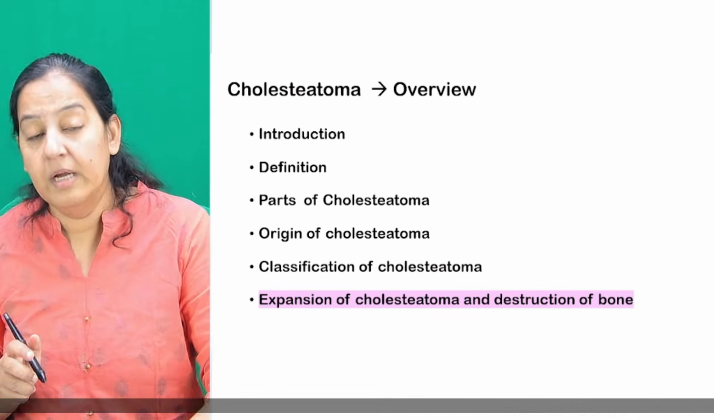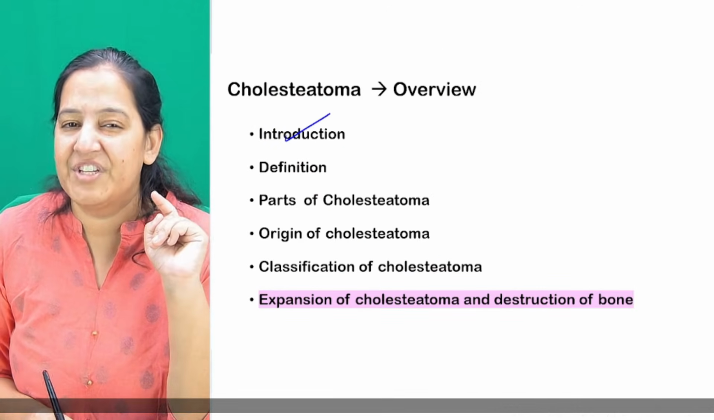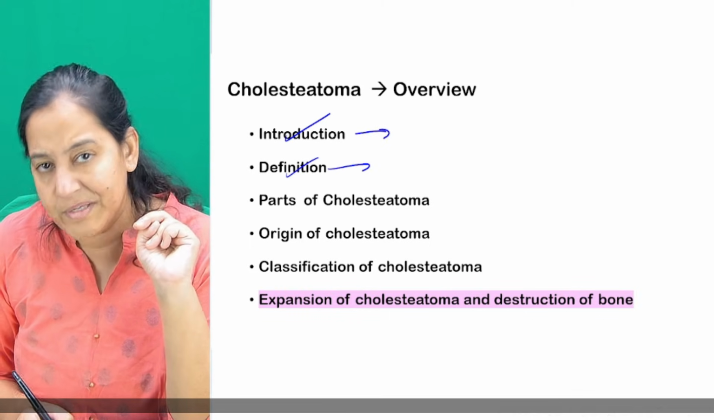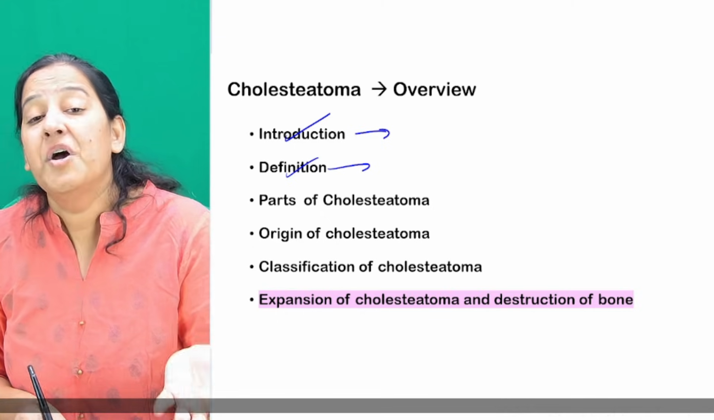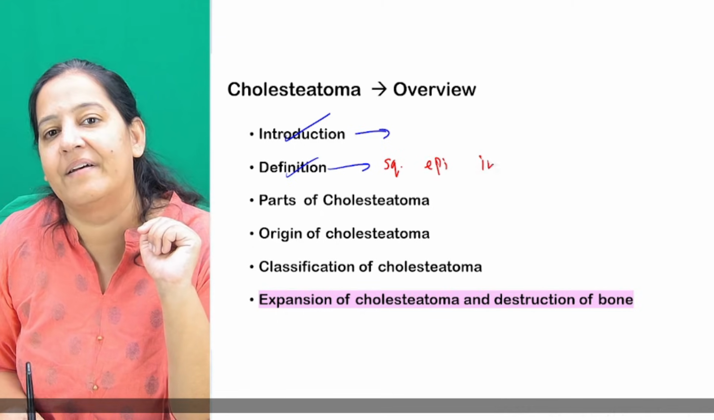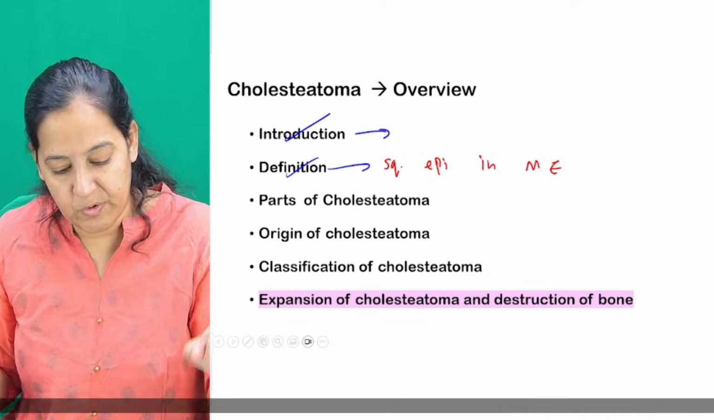How many of you got it? So I taught you the introduction, in which I taught you the lining of the middle ear. Then I taught you the definition of cholesteatoma. What is cholesteatoma? Tell me in short. Cholesteatoma is squamous epithelium in the middle ear. Normally the middle ear doesn't have squamous epithelium.